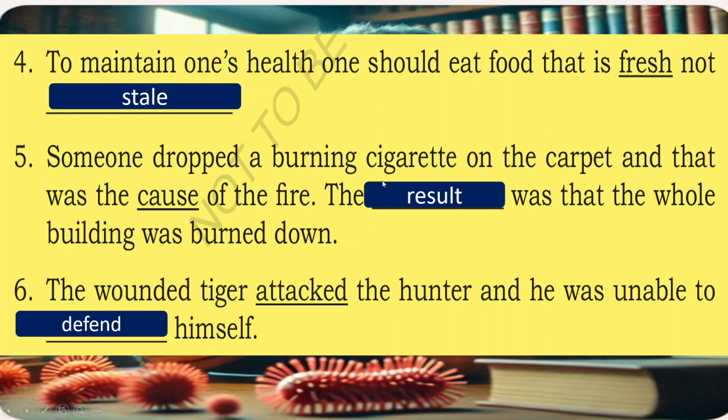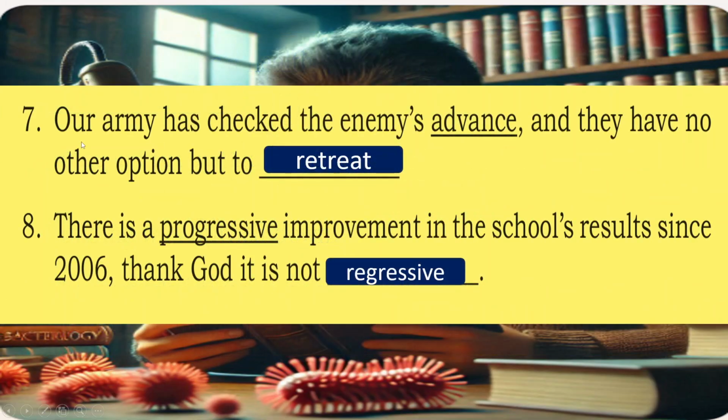Fifth one, someone dropped a burning cigarette on the carpet and that was the cause of the fire. The result was that the whole building was burned down. Sixth one, the wounded tiger attacked the hunter and he was unable to defend himself. Attacked, defend. Seventh one, our army has checked the enemy's advance and they have no other option but to retreat. Advance, retreat. Eighth one, there is a progressive improvement in the school's results since 2006. Thank God it is not regressive. Progressive, the opposite word is regressive.